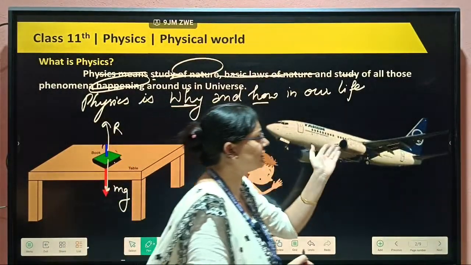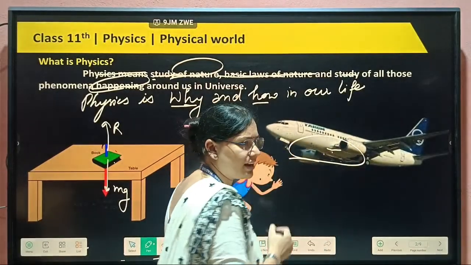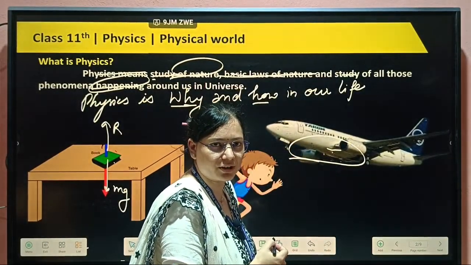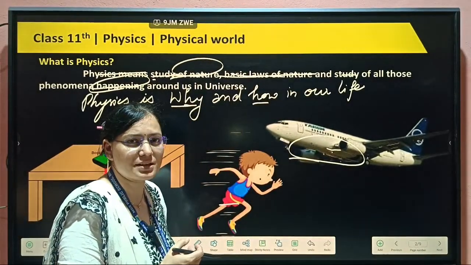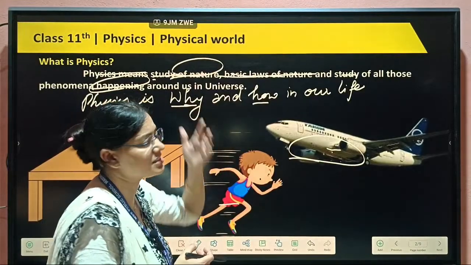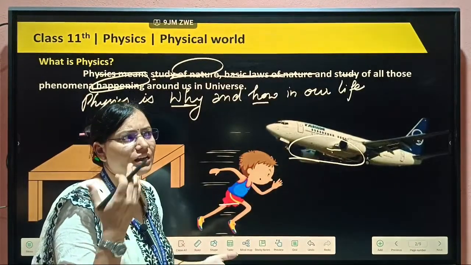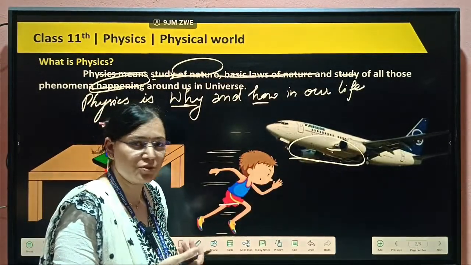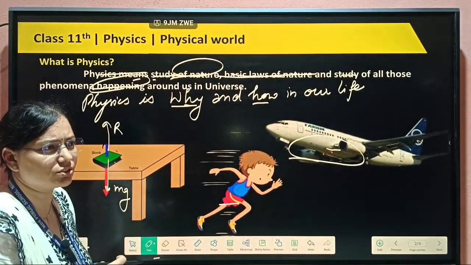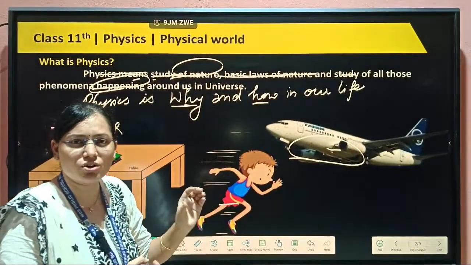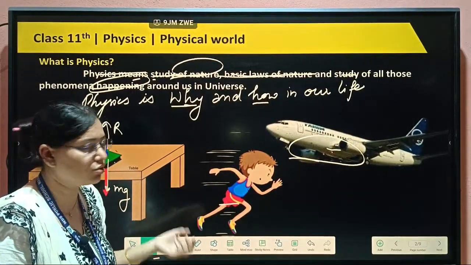Here is another picture, an aeroplane flying. There also physics is acting during the flying of the aeroplane, that is Bernoulli's theorem. For example, kites flying in our space and birds flying in our space all come out from physics only. Every technology that lets us fly in our sky is possible due to physics. Physics explains our technology also. Technology comes out from physics, and physics gives the application of technology. Both are vice versa.